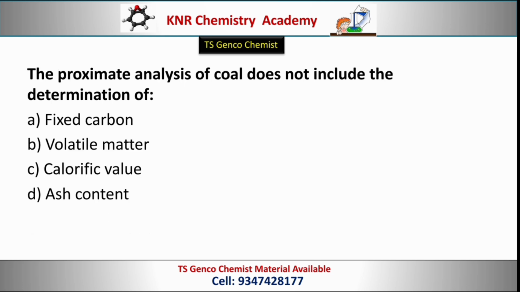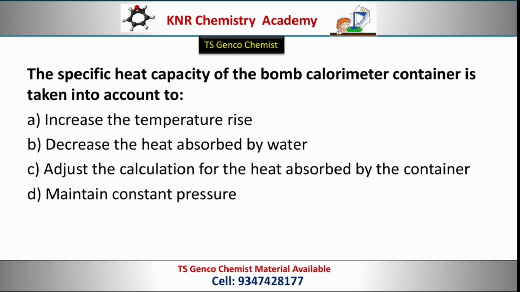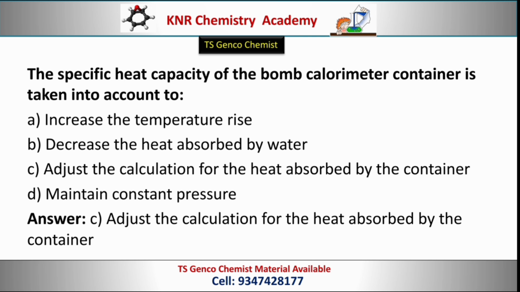Next question. The proximate analysis of coal does not include the determination of? Options: fixed carbon, volatile matter, calorific value, ash content. Correct option, option C, calorific value. Next question. The specific heat capacity of the bomb calorimeter container is taken into account to? Options: increase the temperature rise, decrease the heat absorbed by water, adjust the calculation for the heat absorbed by the container, maintain constant pressure. Correct option, option C, adjust the calculation for the heat absorbed by the container.